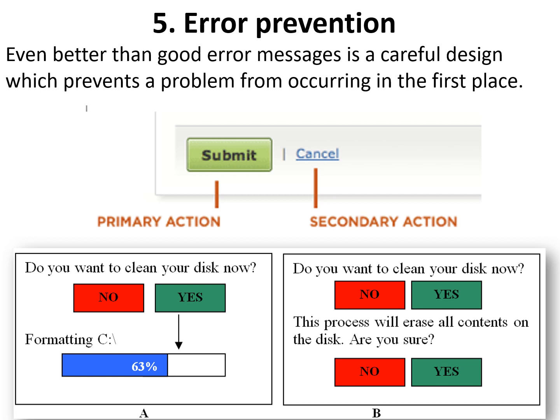Do you want to clean your disk now? A yes or no option is available, and then you pick yes, and you can see 63% of your disk is already formatted. But on the B side, you can see, do you want to clean your disk now? Yes or no? And if you choose yes, you will get the message: this process will erase all content on the disk. Are you sure? And then they ask again, yes or no. That's clearly error prevention.